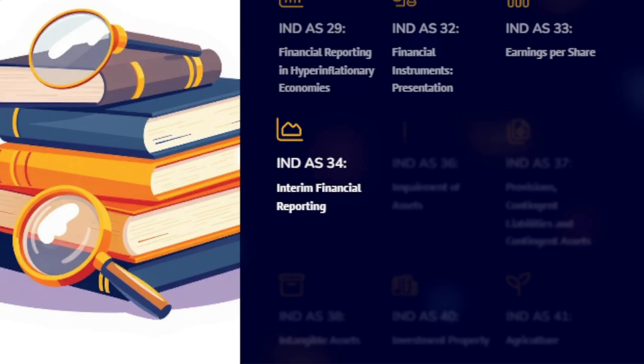IND AS 34, Interim Financial Reporting, provides minimum requirements for preparing quarterly or half-yearly financial reports. It helps in timely and reliable updates on financial performance during the financial year.